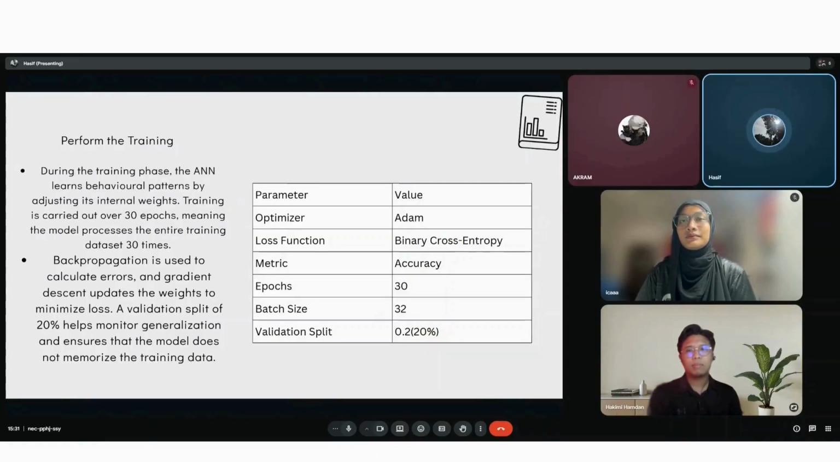The objective of the training phase is to allow the artificial neural network (ANN) to learn and recognize behavioral patterns that can be used to classify individuals as extroverts or introverts. Through the use of backpropagation and gradient descent, the model iteratively adjusts its internal weights across multiple epochs in order to reduce classification errors and improve prediction accuracy. As you can see in the table that is provided,